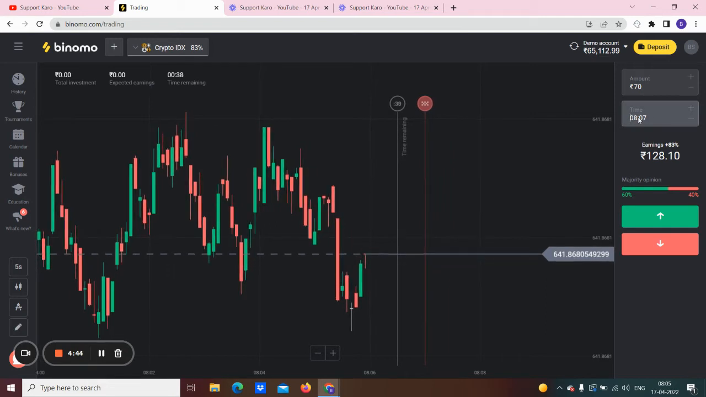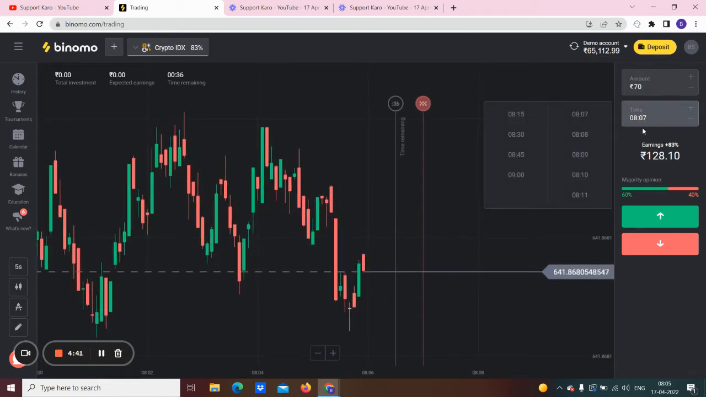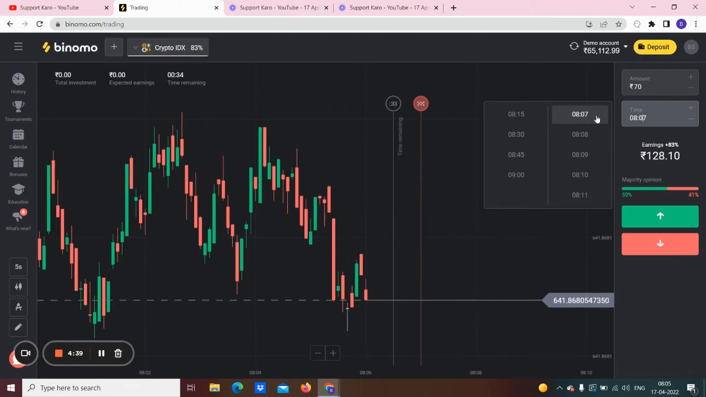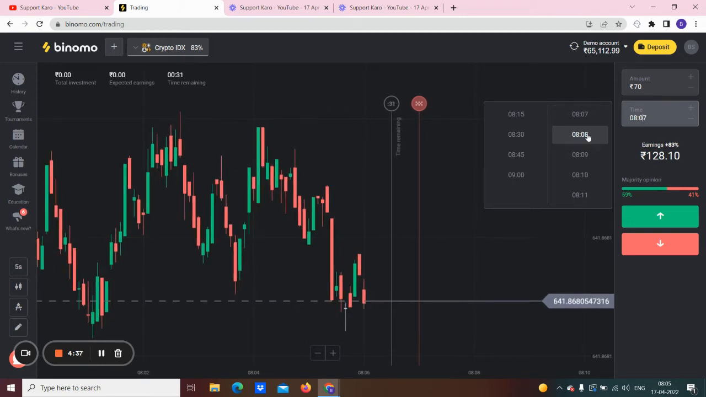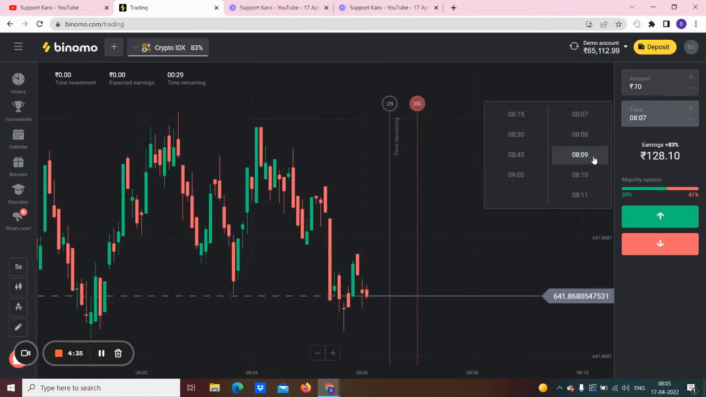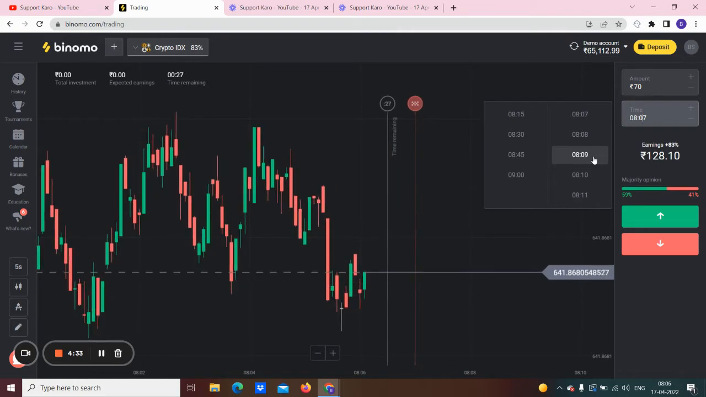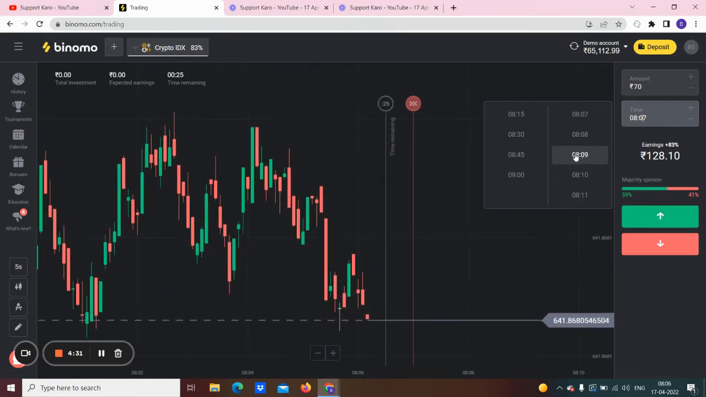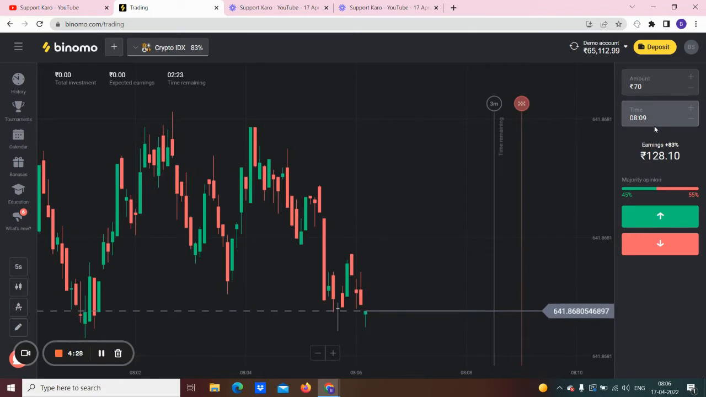So here you can see, friends, this is the time frame where we can select the time frame. This is first, 1 minute time frame, this is second, 2 minute time frame, and this one is third, means 3 minutes time frame. So we need to select the third one, so select this, and this is the 3 minutes time frame.